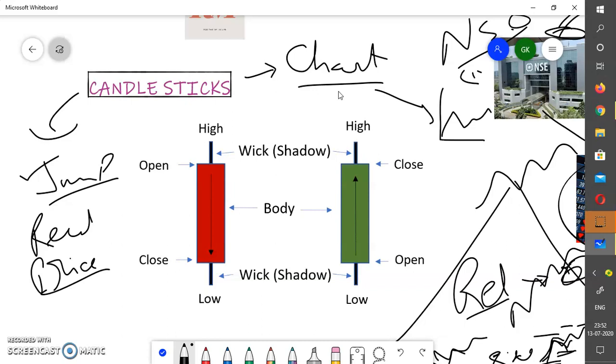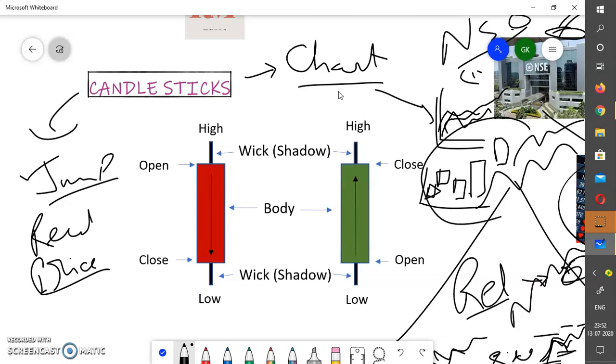So how does this candlestick work? Suppose this is the line, a line drawn like this. On the axis the candlestick would be like this, rather than going like this.